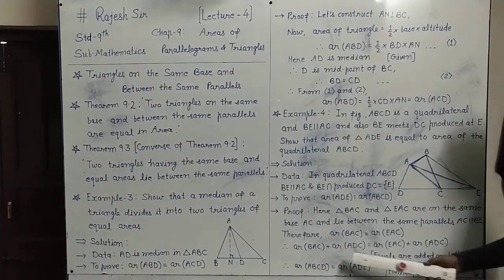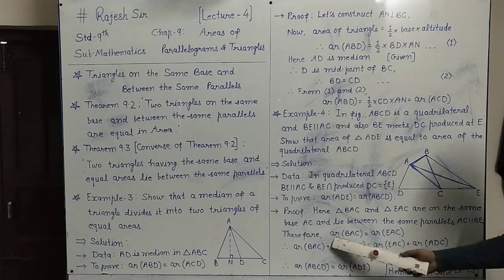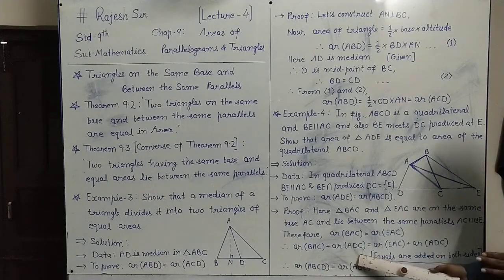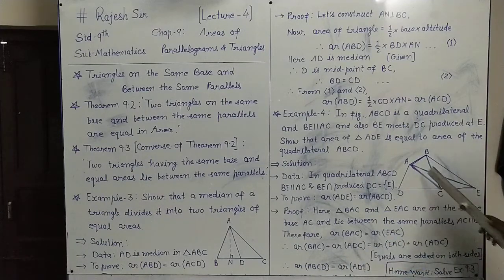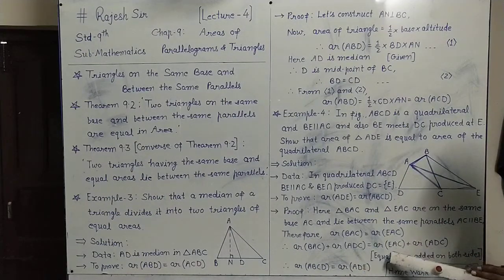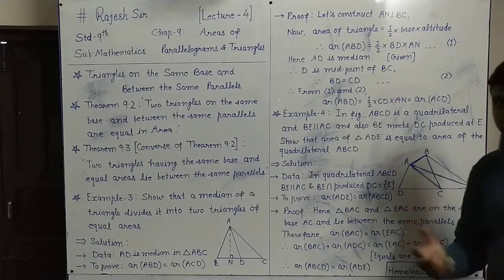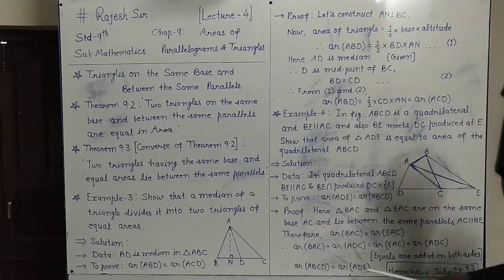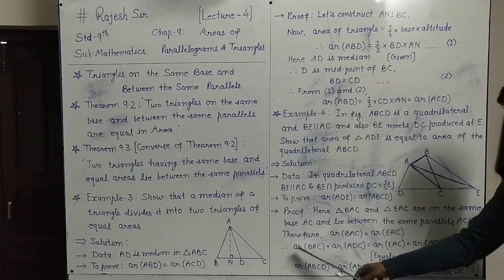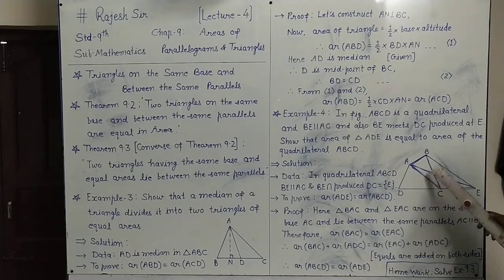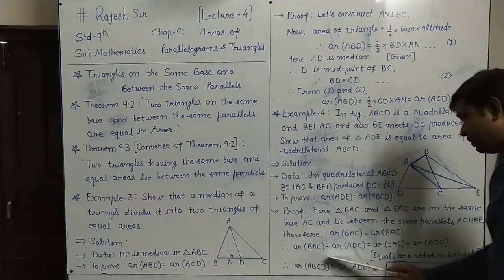Now on both sides, the area of ADC is added. So area of BAC plus area of ADC equals area of EAC plus area of ADC. Equals added on both sides make the result equal only. Now see this in the figure. The area of the BAC region is this part, plus ADC is this part. Combining these two gives the area of ABCD, the whole quadrilateral.